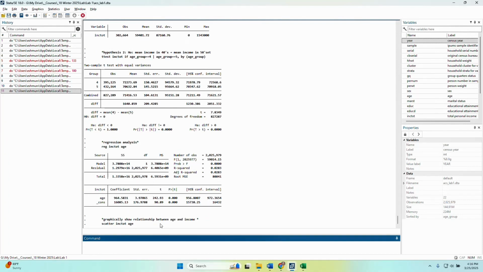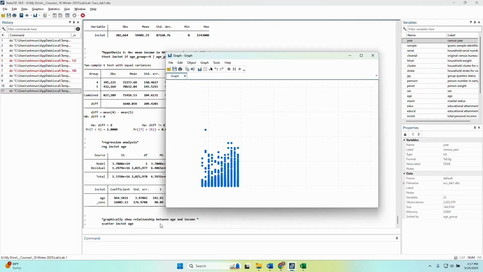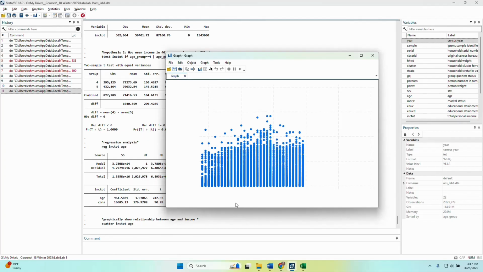And this is going to take a little while to run. There's about 2 million observations, 2 million dots to put on this. But notice that for each age group, that's going to be each of these individual bins, there's a lot of different observations for that. And so because there's so many observations, it's really hard to tell the relationship between age, which is on our x-axis, and income, which is on our y-axis. So each tick here on the x-axis is going to show a specific age, and we just don't quite get that.